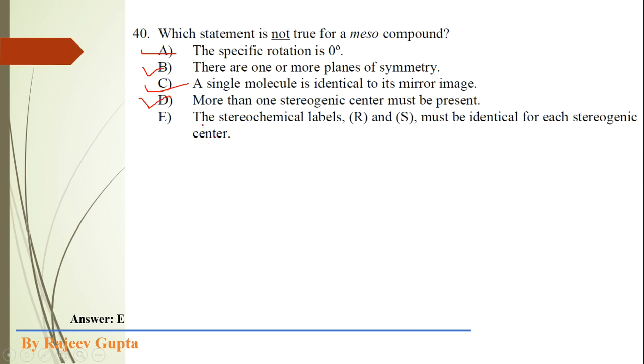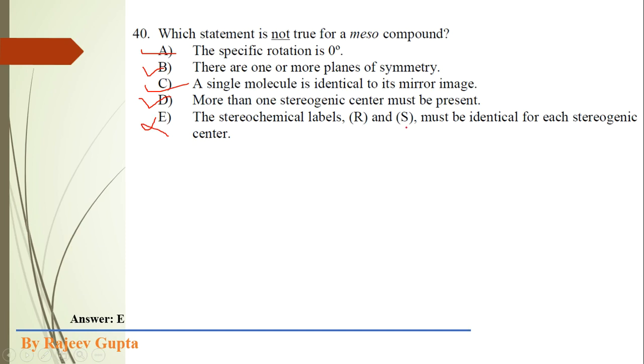Now option E, the stereochemical labels R and S must be identical for each stereogenic center. No, this is not possible. Suppose there are two chiral centers in a meso compound, then one chiral center will have R configuration and the other will have S. But these labels must not be identical, so this option is incorrect.